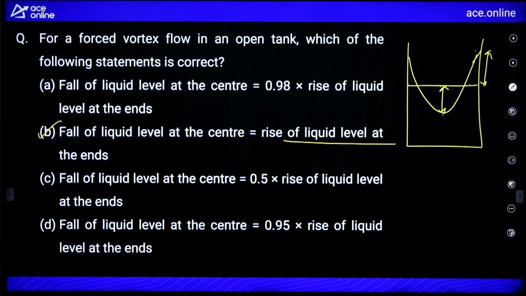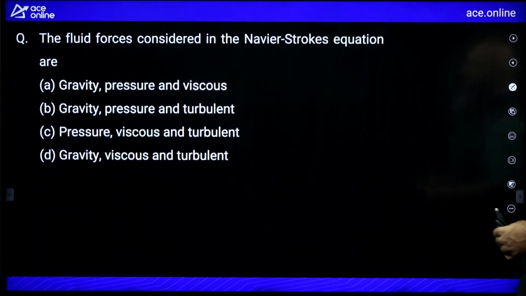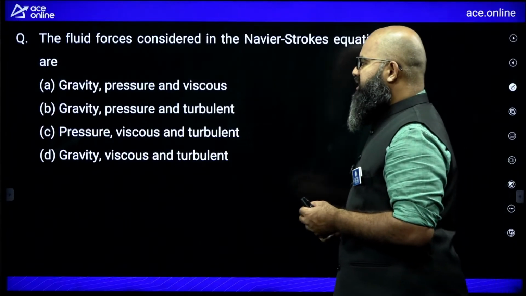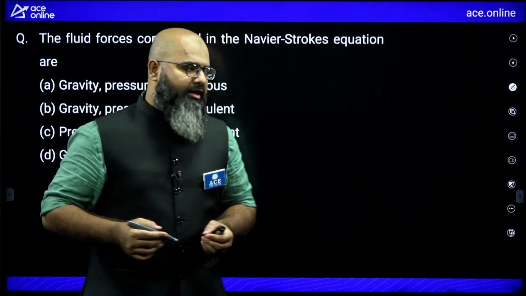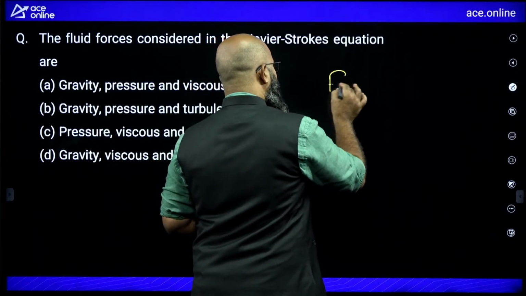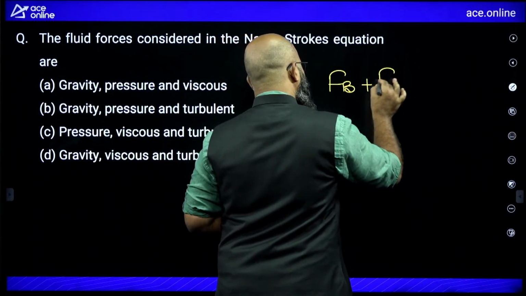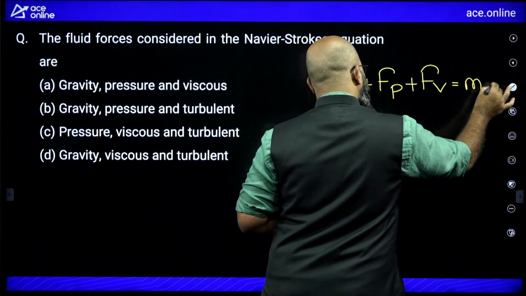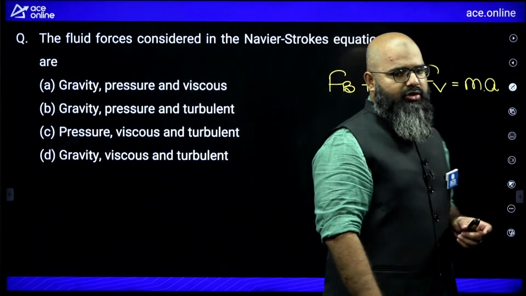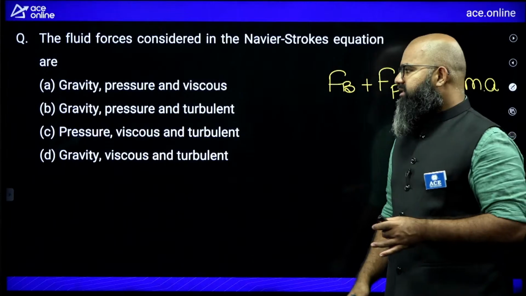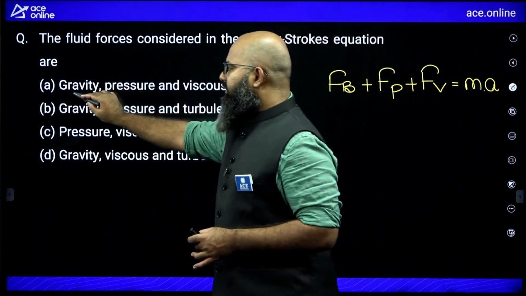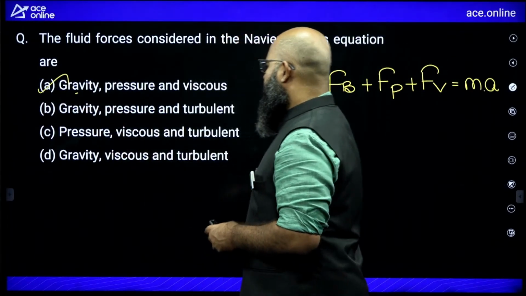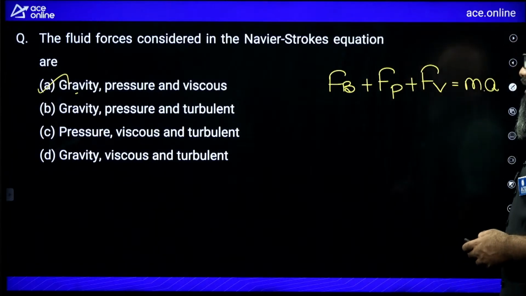Let us move further to the next question. The question is saying the fluid forces considered in the Navier-Stokes equation are. Navier-Stokes equation talks about body force or gravity force plus pressure force plus viscous force is equal to mass times acceleration. So the three forces involved are body, pressure and viscous. In this case, the body force is given by gravity. So gravity, pressure and viscous, therefore option A would be correct.